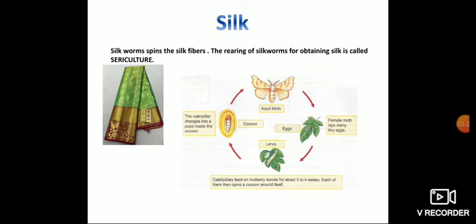Okay? And after that, the caterpillars feed on mulberry leaves for about 3 to 4 weeks. Each of them then spins a cocoon around it. Okay? Those eggs develop into larva. The young one of a caterpillar is called larva. The caterpillar starts to eat the leaves. Okay? Then again it will start to spin a cocoon around its body. Now see here, cocoon. The caterpillar changes into a pupa inside the cocoon.